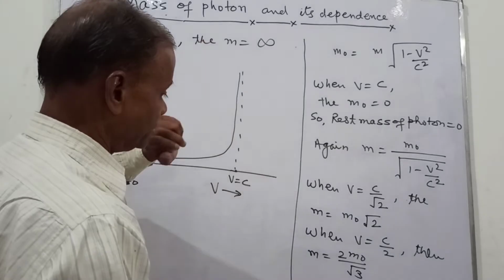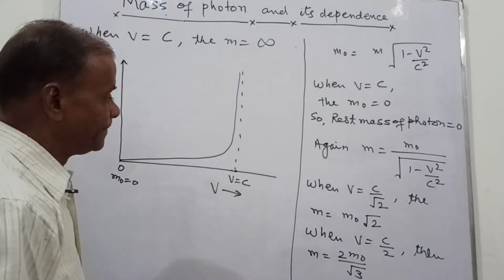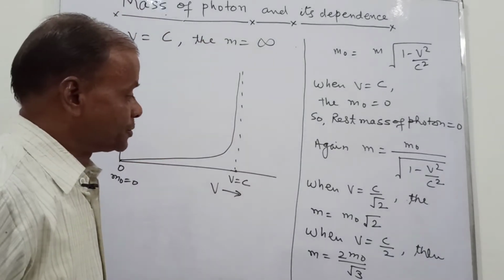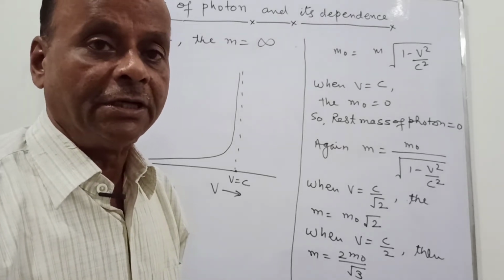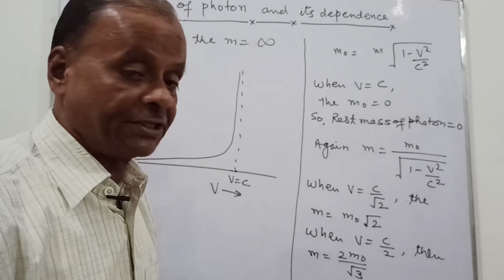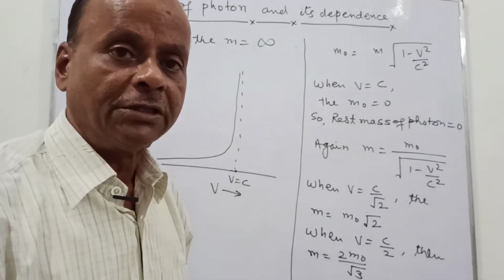So this is now what? v equal to c. So thus, when the velocity changes, then the mass of the photon changes.